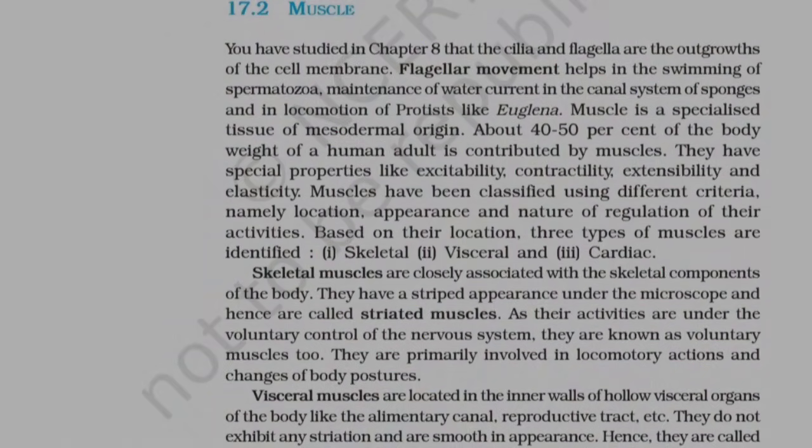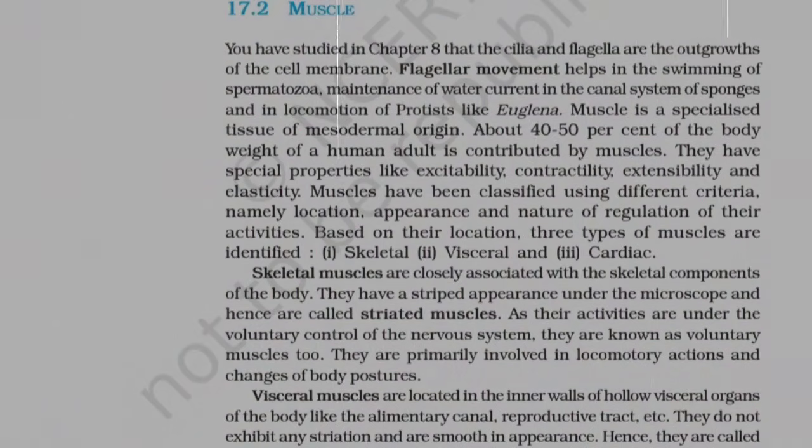Muscles have been classified using different criteria, namely location, appearance, and nature of regulation of their activities. Based on their location, three types of muscles are identified: 1. Skeletal, 2. Visceral, and 3. Cardiac. Skeletal muscles are closely associated with the skeletal components of the body. They have a striped appearance under the microscope, and hence are called striated muscles. As their activities are under the voluntary control of the nervous system, they are known as voluntary muscles too. They are primarily involved in locomotory actions and changes of body postures.